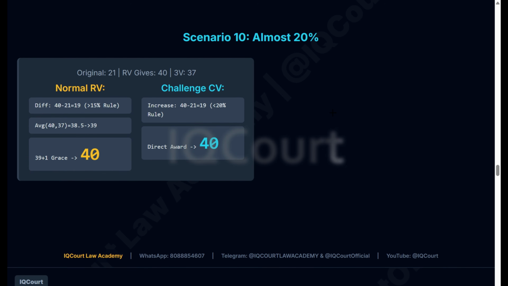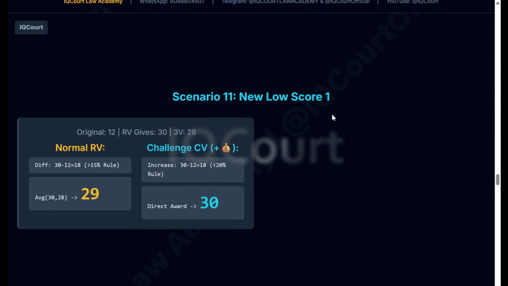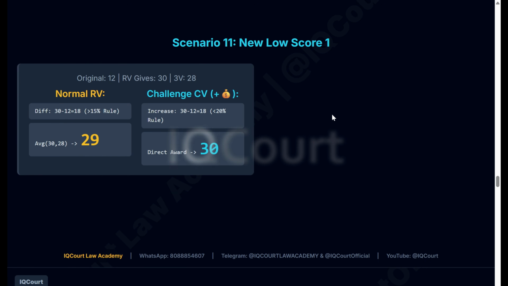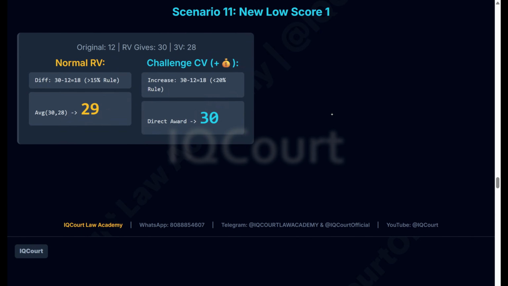And now we can decide whether to go for challenge valuation or normal evaluation. In the normal evaluation, if the original score is 19, the revaluator will give you 30, then the third revaluator will give you 38. In this case, we have 28. The difference between these two is 25. They give you 39. In this 30, then here they have given 30 marks, meaning the extra 1 mark. Still both fail. Just for your understanding, okay?